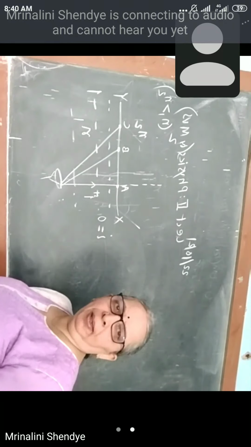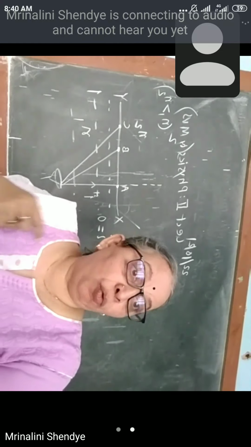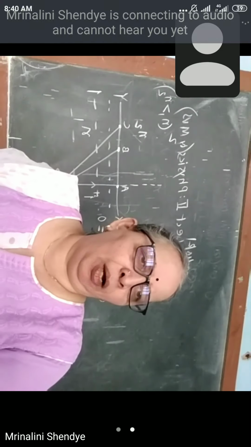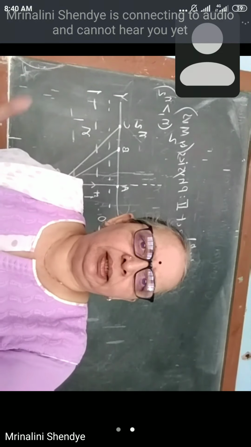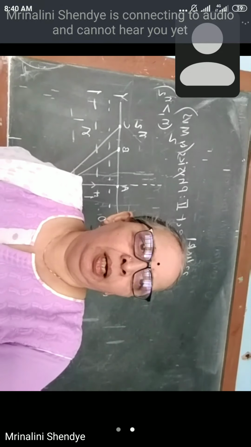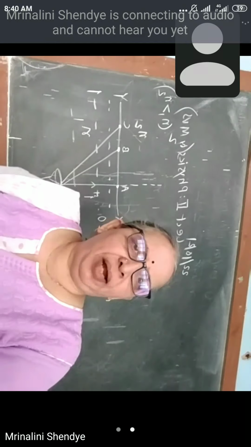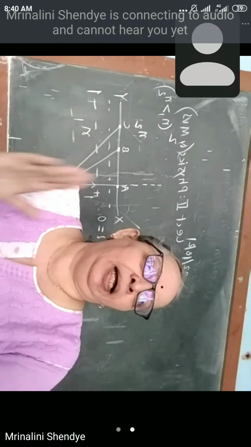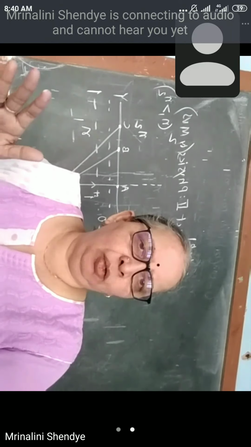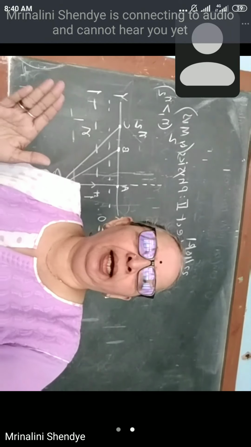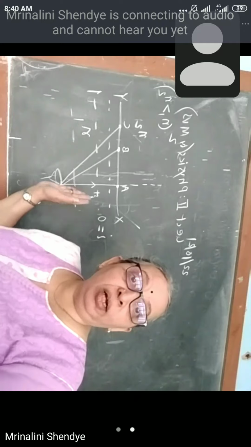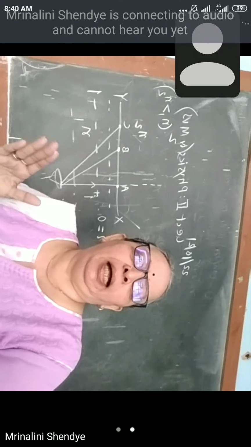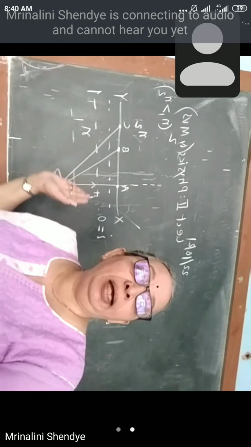This is a case of normal incidence. What happens in normal incidence? Even after reflection or refraction, the reflected or refracted ray moves along the same incident direction. The light ray does not get deviated from its initial incident direction when I is 0.